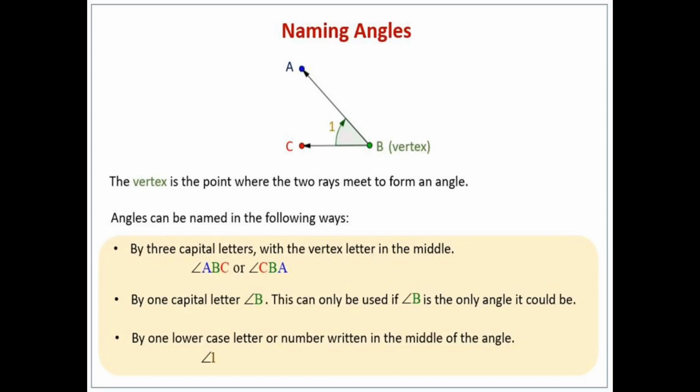In the second way, we can represent it by one capital letter, that is angle B. This can only be used if angle B is the only angle it could be. And the third way is by one lowercase letter or number written in the middle of the angle, and here a number is written, so it can be named as angle 1. Hopefully it is clear to you.